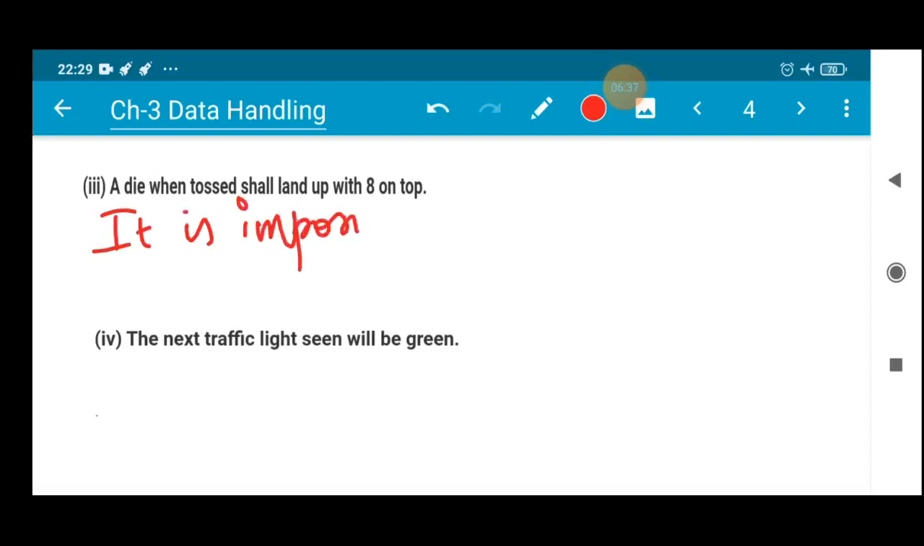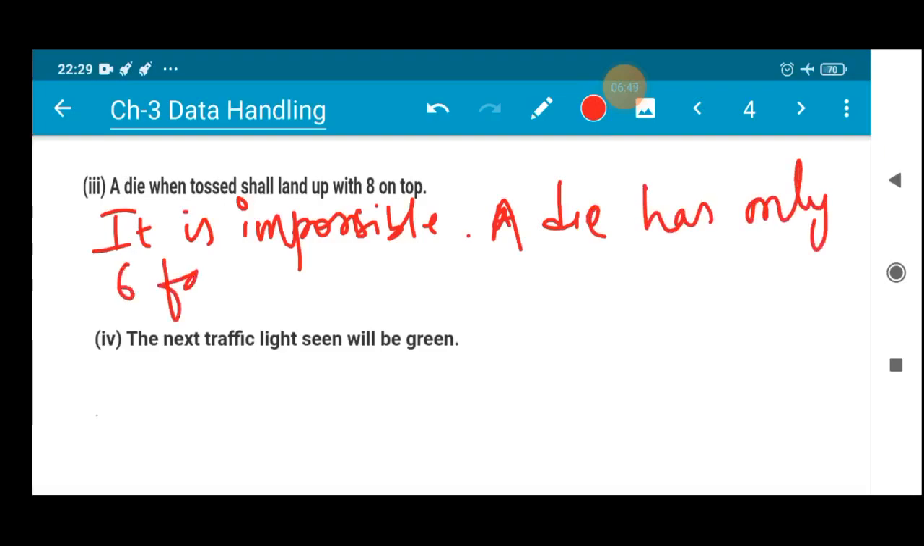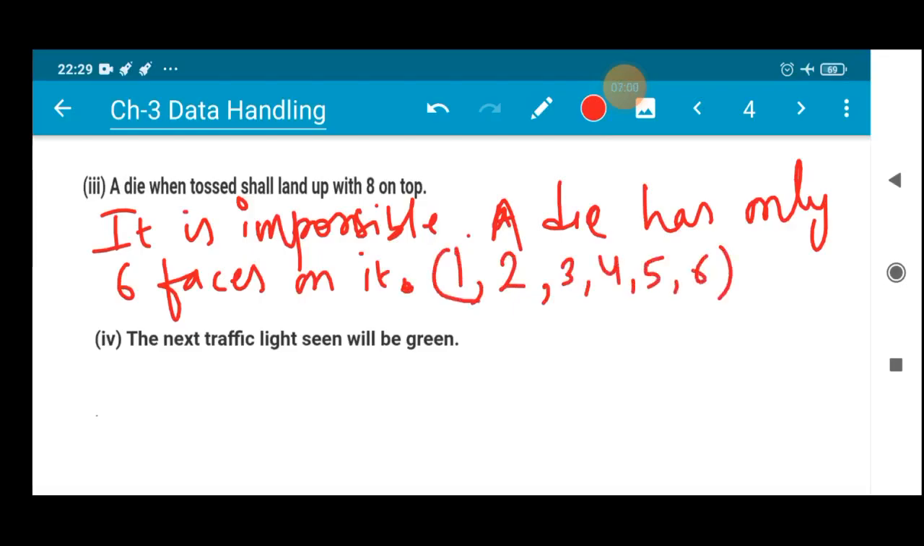I hope you know the reason why it is impossible, because a die has only 6 faces on it, which are 1, 2, 3, 4, 5 and 6, isn't it? So it is impossible to get 8 on its top. Alright, so I hope you have understood this.